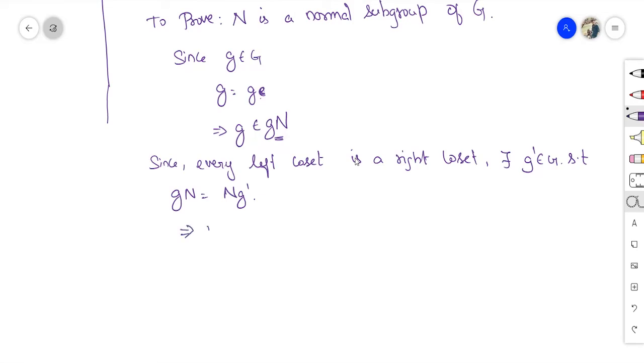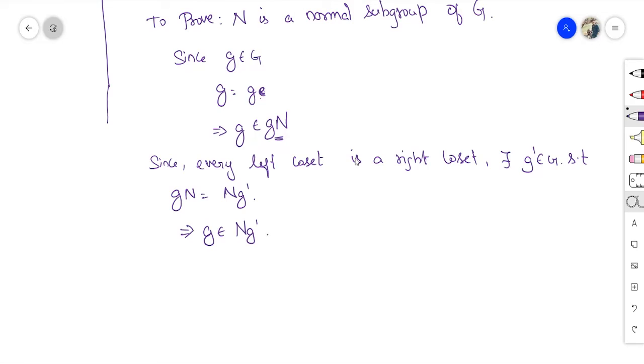Which implies g belongs to Ng dash. So this particular g and Ng dash will also contain this.